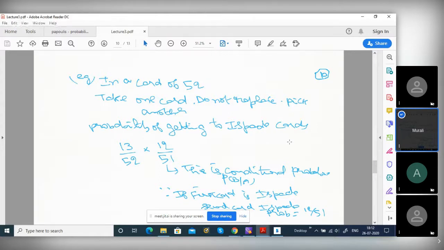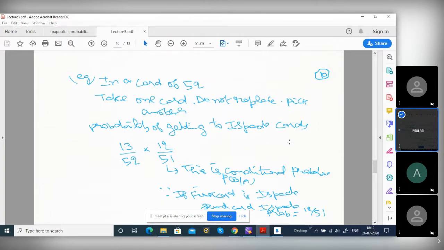See, first card. What is the probability of a spade? There are 13 spades out of 52 cards. So the probability of getting a spade is 13 by 52. Is it clear? Then you have kept the first card separately. Then take another second card and see what is the probability of getting another spade. This is the desired event, two successive spades. So I told you, the probability of AB is the probability of A multiplied by the probability of B given A. So first time A has happened, that is, a spade has occurred. Keep that in mind.